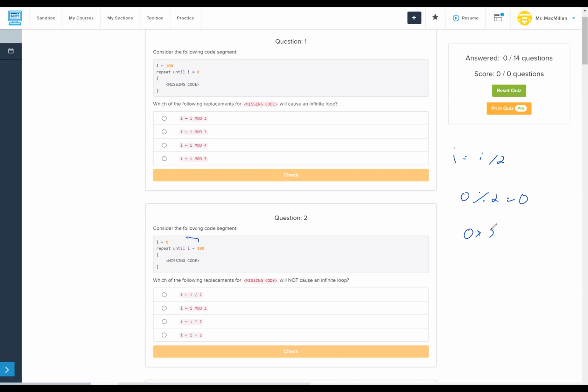Same is even true with times 2. That's going to equal 0 forever. So the only one that won't get us an infinite loop is I equals I plus 2.